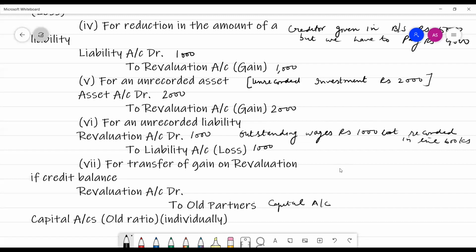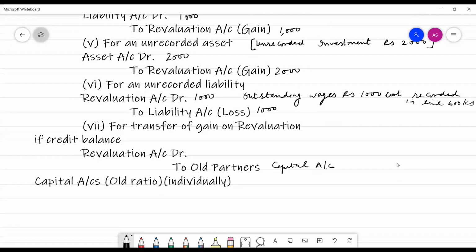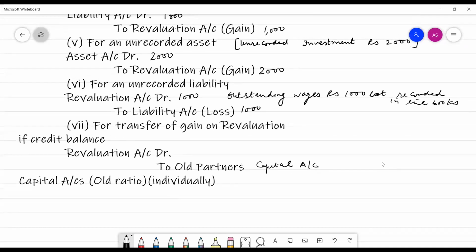If the debit side is more, then the revaluation account would be credited and the old partners' capital account would be debited.